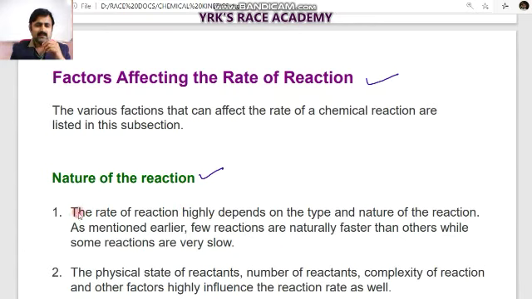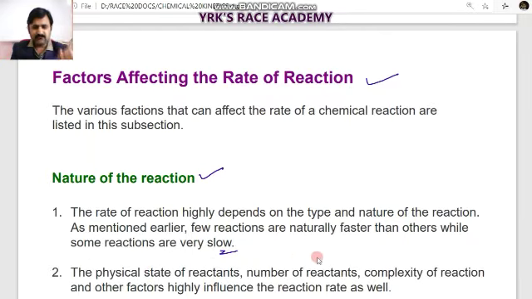In the nature of reaction, the rate of reaction is highly dependent on the nature of the reaction. A few reactions are naturally faster than others, like ionic compound examples. Some reactions are very slow, and rusting of iron is the best example we have discussed.